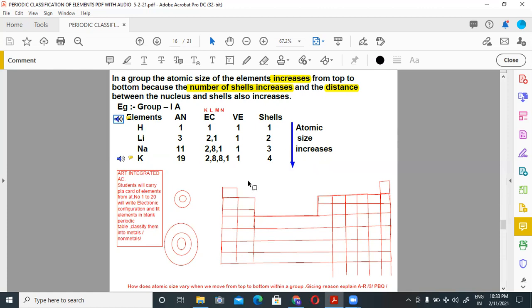You can see here very clearly that in hydrogen this is the nucleus and this is the first shell. In lithium this is the nucleus and this is the K and this is the L shell. So these are the shells. Down the group, the number of shells increases and atomic size also increases.